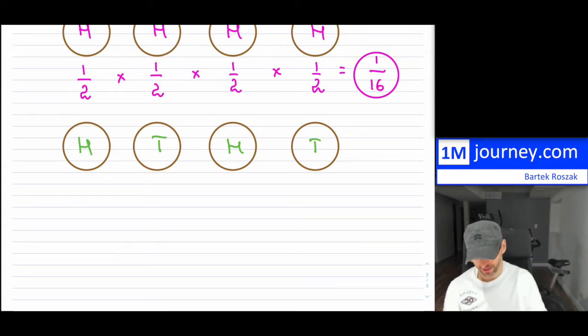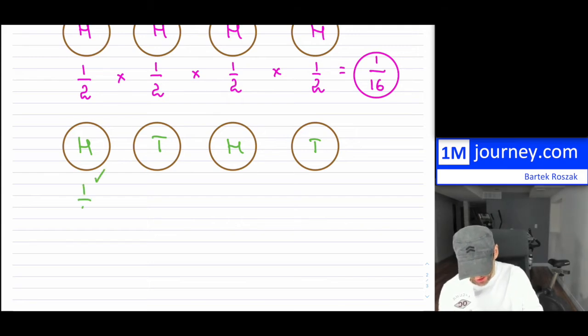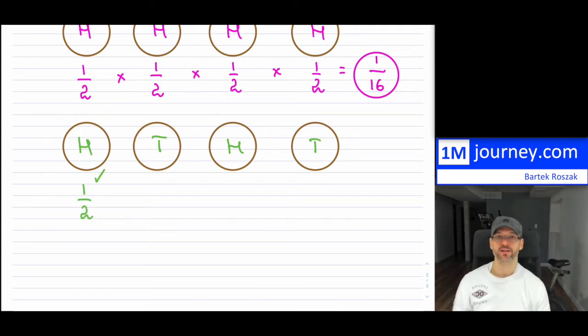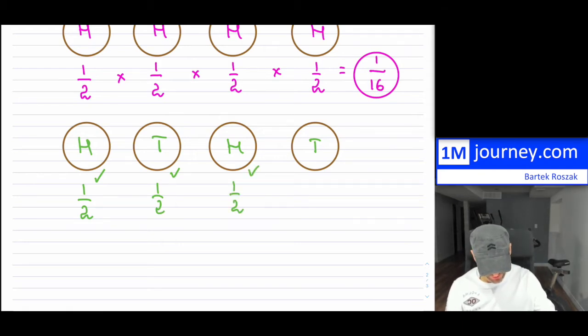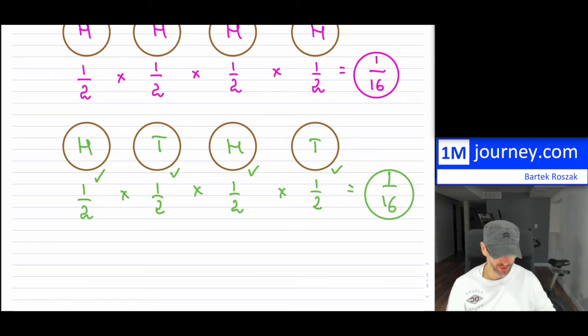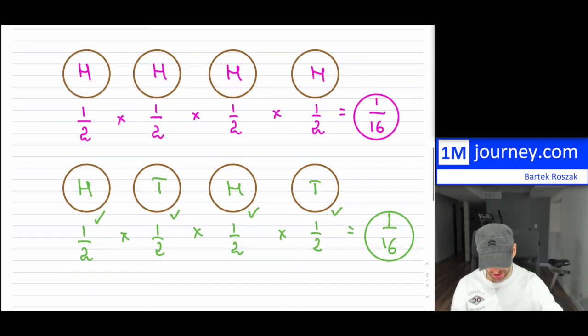But if you want this, to get a head on your first flip, you have a 50% chance of doing that. If you flip it again and you want a tail, you also have a 50% chance. Here a head is a 50% chance, and here a tail is a 50% chance. So you notice that these two things are identical. You have to be mindful of how you answer these types of questions. Both of these are actually equal. So that answers your question number 1.